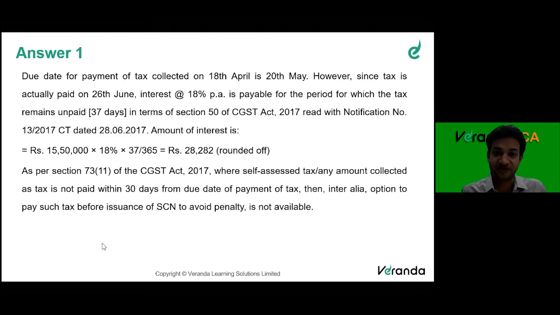Now we come to section 73 for demand, recovery, assessment. It says that where self-assessed tax or any amount collected as tax is not paid within 30 days, then the option to pay tax before show cause notice to avoid penalty is not available. So after 30 days, if you pay, penalty is applicable whether show cause notice is issued or not.